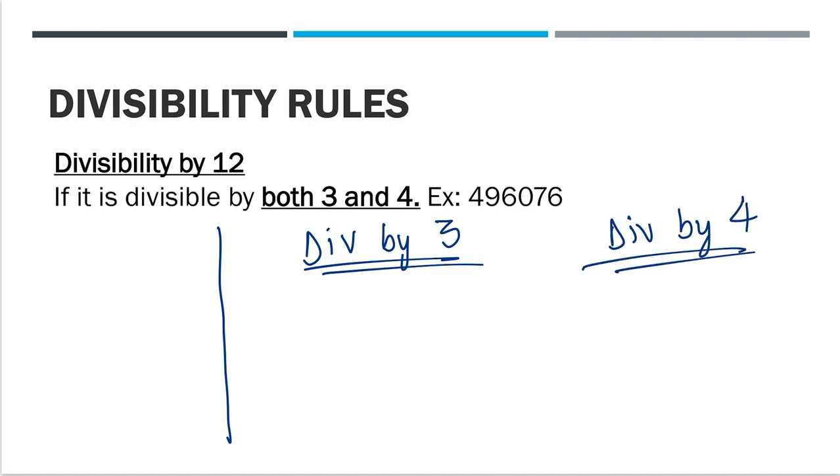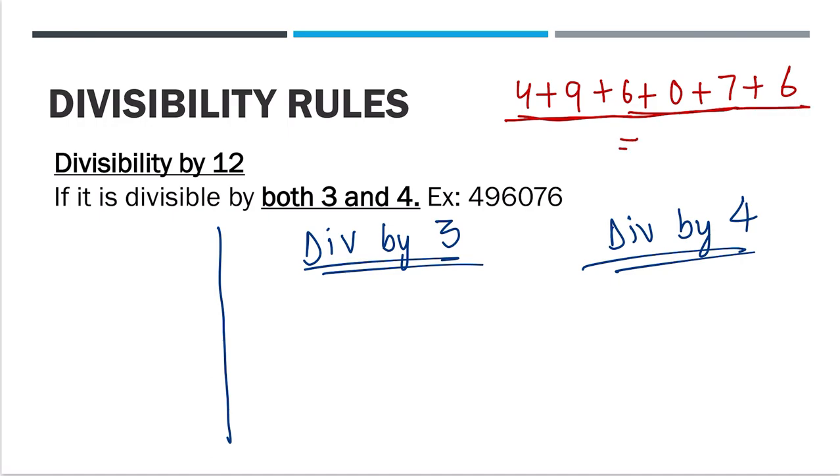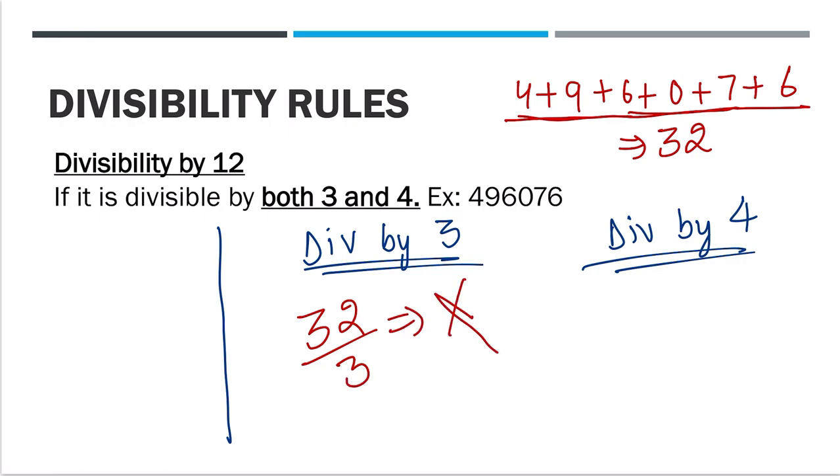Right? Now let's check this number 496076 for divisibility by 3. 4 plus 9 plus 6 plus 0 plus 7 plus 6. Now add these numbers. 4 plus 9 plus 6 is 19. 19 plus 7 is 26. 26 plus 6 is 32. Right? 9 plus 4 is 13, plus 6 is 19. 19 plus 13 is 32. So 32 is not divisible by 3. So we have got one cross here.